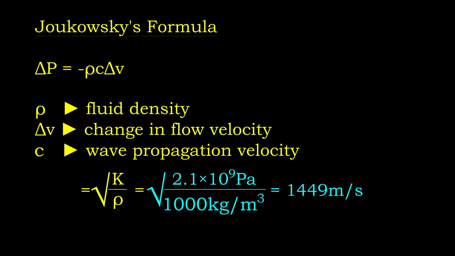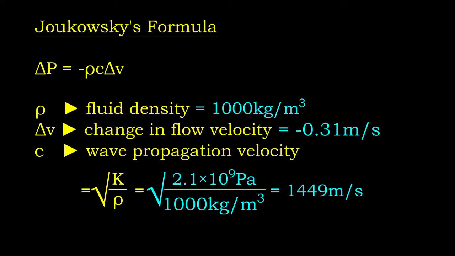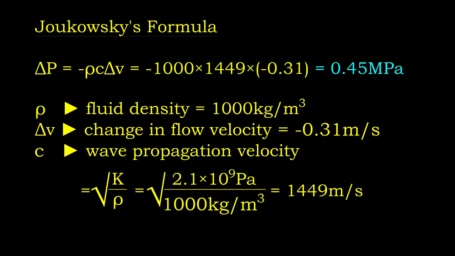The flow velocity should change from 0.31 meter per second to 0 if we shut the valve rapidly. Therefore, we take it as negative 0.31 meter per second. By substituting these parameters into the equation, the estimated increase in pressure due to this event is about 0.45 MPa.